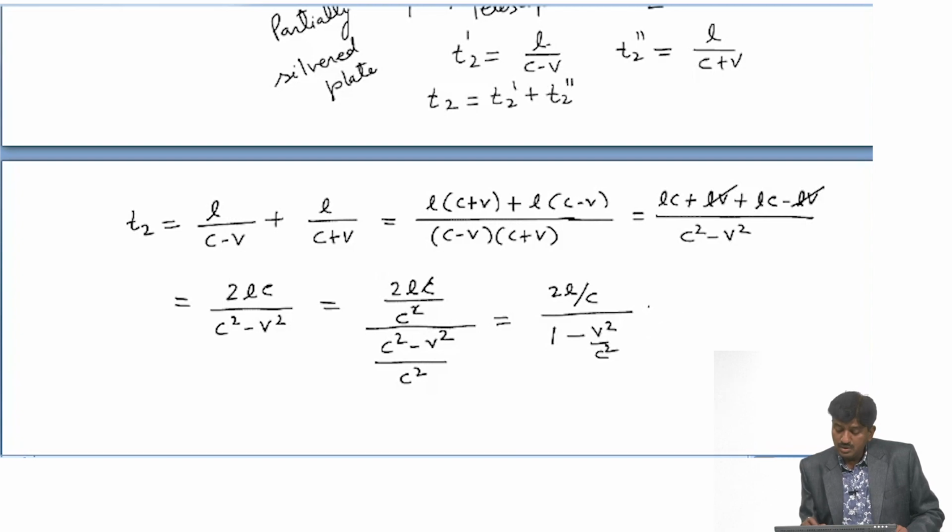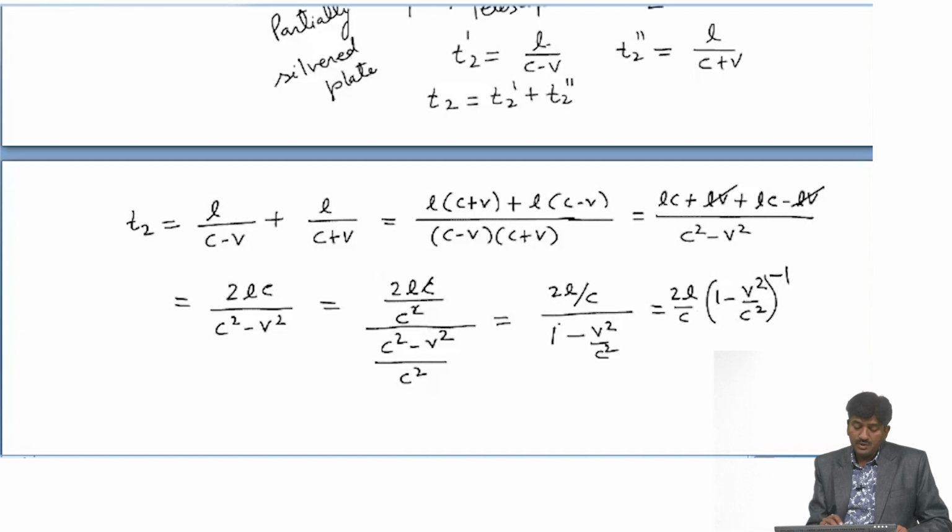It becomes twice L upon c, 1 minus v square upon c square, or we can write twice L upon c, 1 minus v square upon c square to the power minus 1. This is T2, time T2. And now,